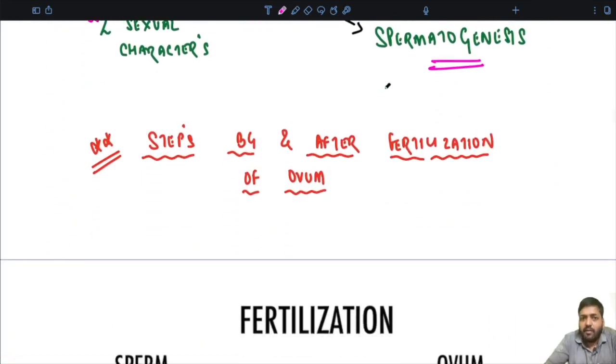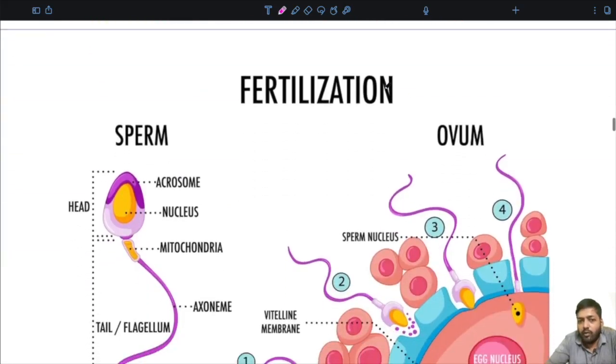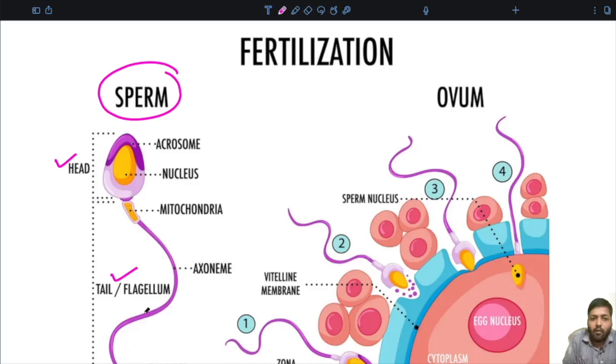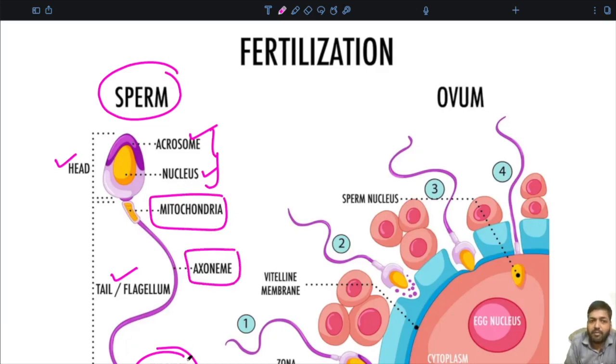So, what are some of the steps before and after the fertilization of the ovum? Before I start with the process of fertilization, first you have to see the structure of the sperm. The sperm comprises the head, the tail or flagellum, and the end piece. In the head you have the nucleus and an acrosome containing proteolytic enzymes. The tail or flagellum comprises mitochondria, the axoneme, and the end piece.